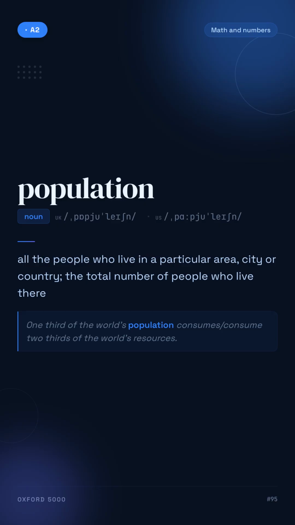Population. All the people who live in a particular area, city, or country, the total number of people who live there. For example, 1/3 of the world's population consume 2/3 of the world's resources.